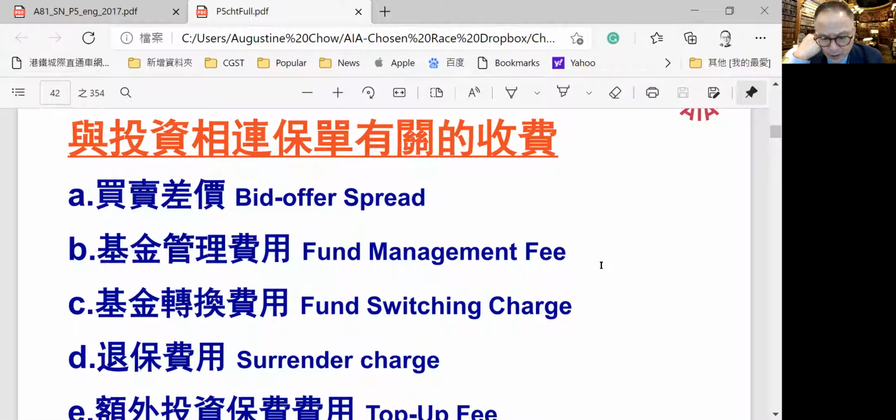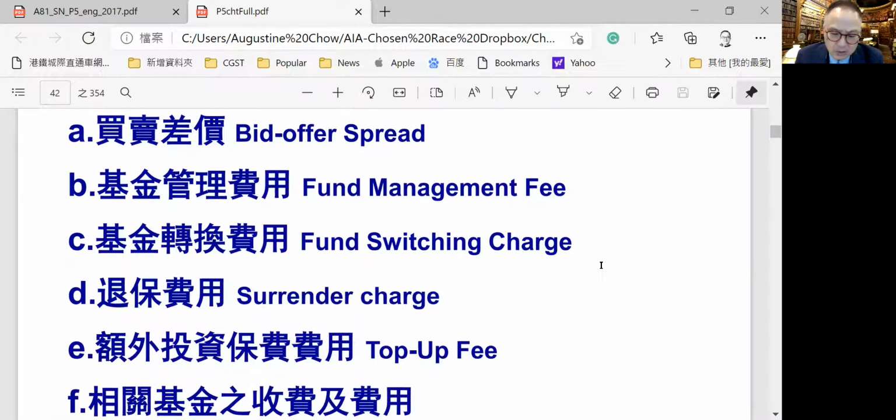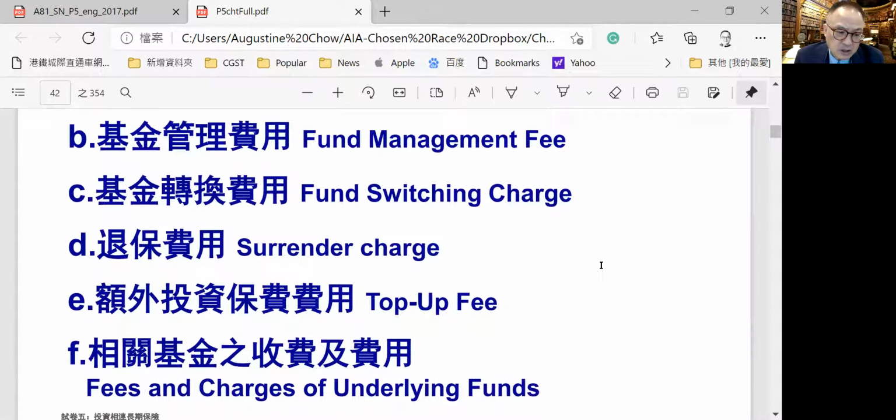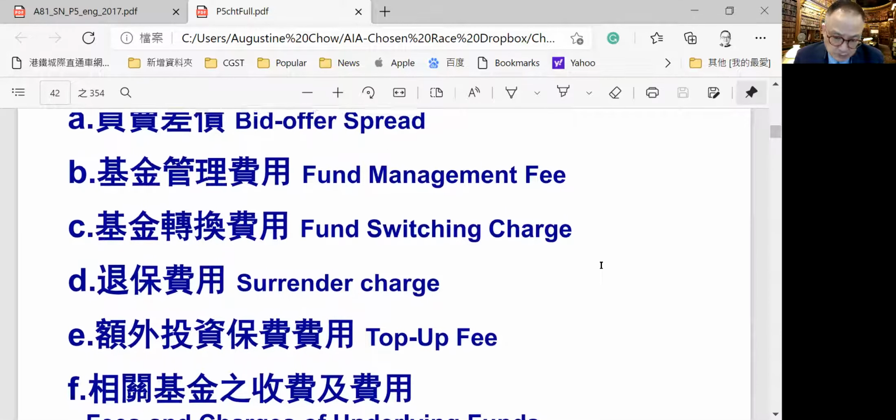And there will be a fund management fee deducted from the investment gains. There might be a fund switching charge, which is charged when switching from one fund to another fund. And if you surrender the policy, there is a surrender charge. And also when you top up, meaning increase the investment, there may be a top-up fee or other changes of the charges of the underlying fund. So there are A, B, C, D, E, F, 6 types of fees.